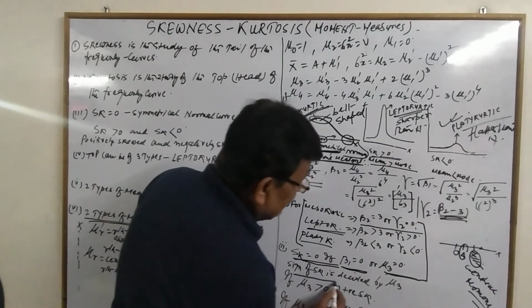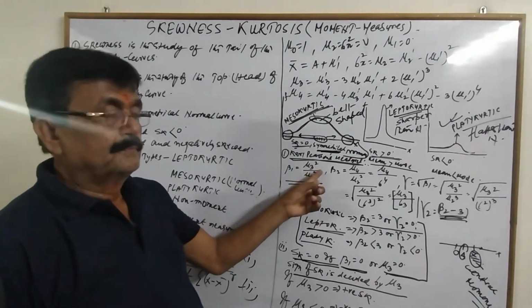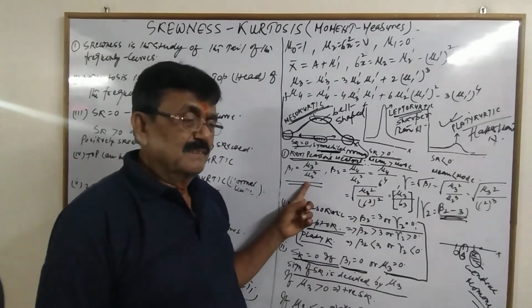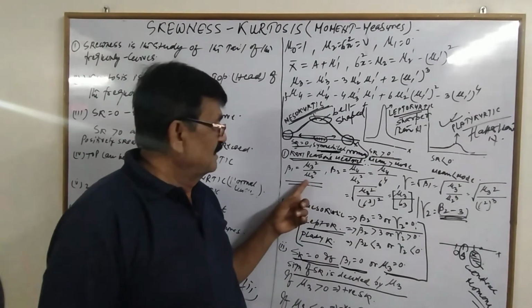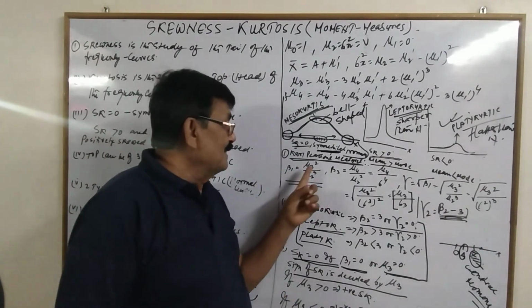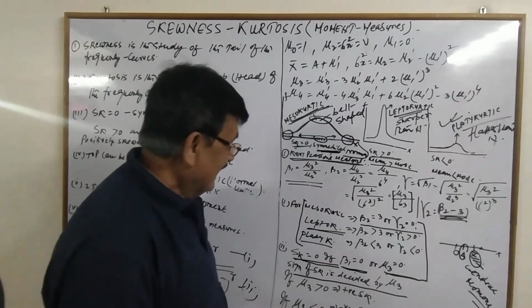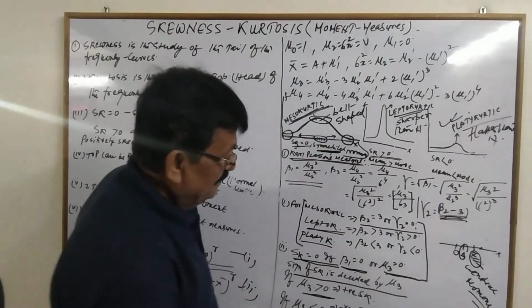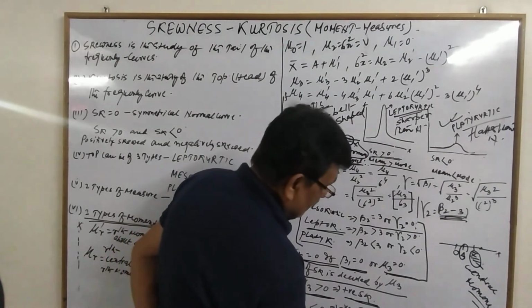Sign of skewness is decided by the numerator, because the denominator will never be negative. This is the variance. SD itself is positive. A square of SD is variance. So this is always positive. So skewness would be positive or negative, that depends upon the sign of the numerator. This mu 3, that is a third moment around mean. And if mu 3 is positive, we have a positive skewness. And if mu 3 is negative, we have a negative skewness.